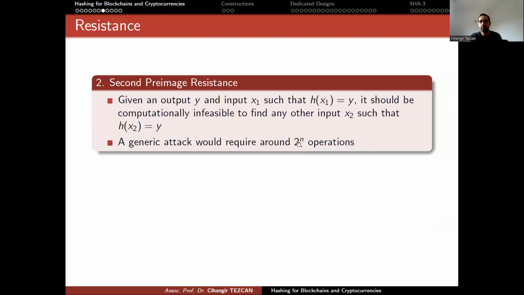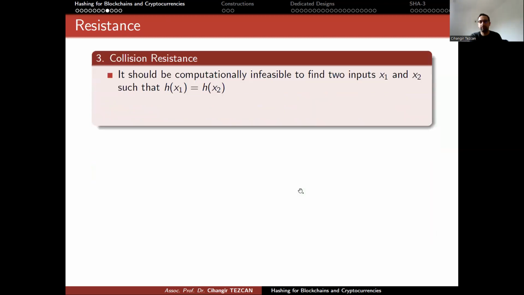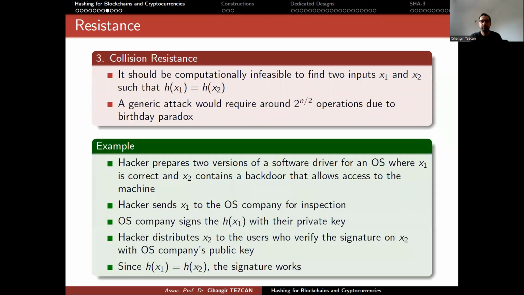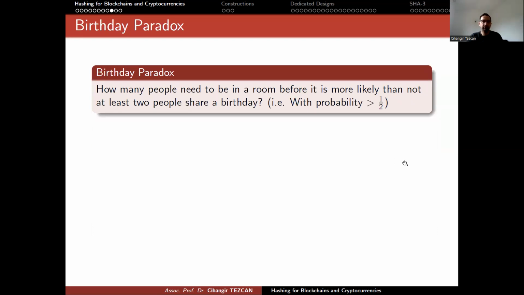Now we have a square root on top of this value. So we want to understand why this is the case. So let's define what the birthday paradox is. The question is, how many people need to be in a room before it is more likely than not that at least 2 people share a birthday?